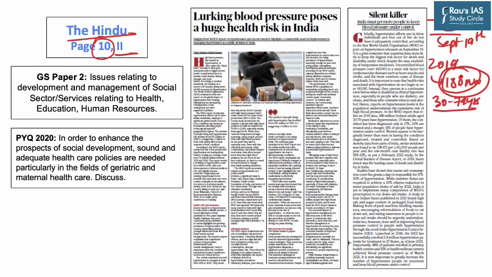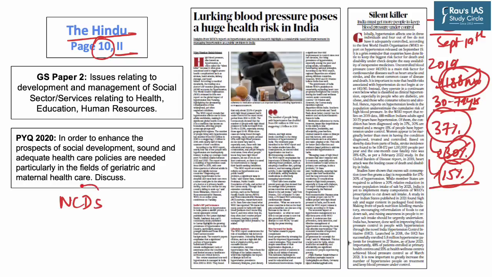And of these 188 million people, the condition of hypertension has only been diagnosed in 37% of the population. Whereas on the other hand, 30% of these 188 million people are getting treated for this hypertension disease. Whereas only a meager 15% of the 188 million population have their hypertension under control. Now this brings into attention the topic of non-communicable disease and its impact on Indian population.